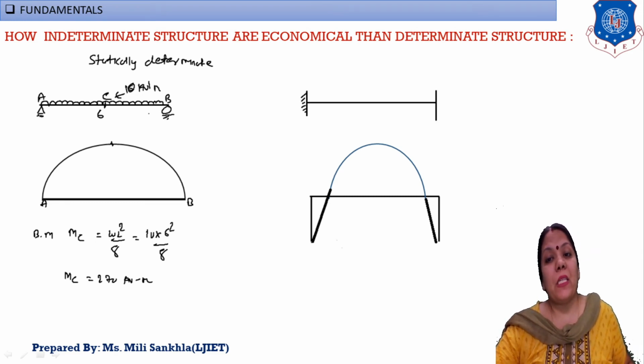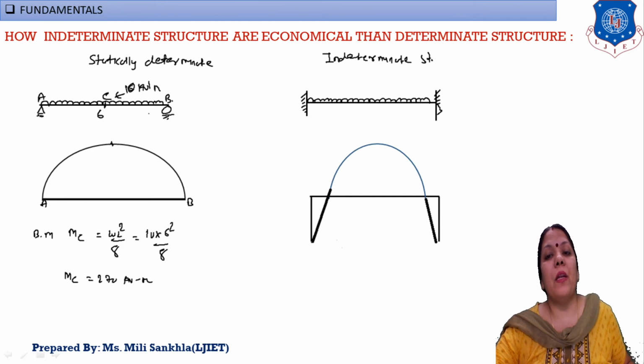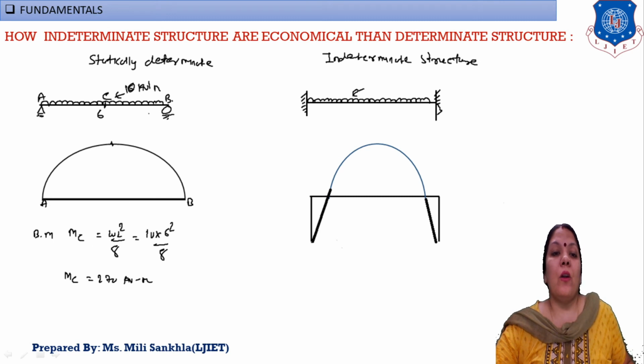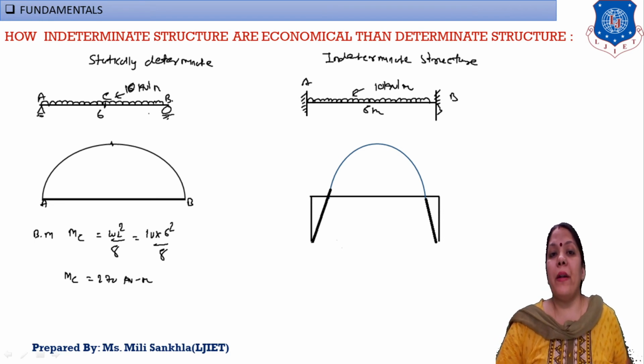This second beam is our fixed beam, and the fixed beam is again subjected to UDL load. The type of beam is changed here. This is statically determinate, and now this is our indeterminate structure. Now what is the effect of determinate and indeterminate structures on material? Again, loading is given as 10 kilonewton per meter and span is given as 6 meter. This is the indeterminate structure. We find the moments MA and MB.